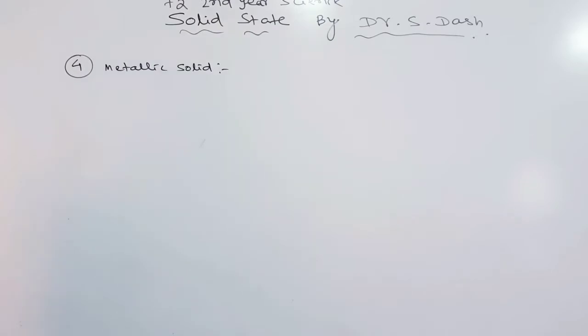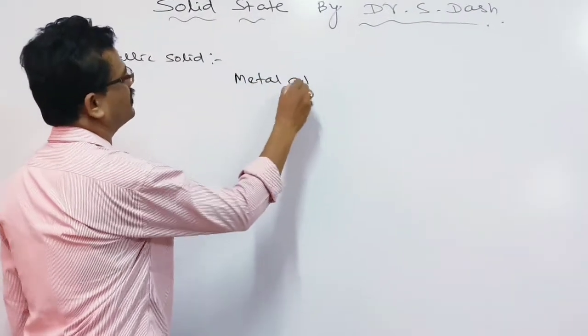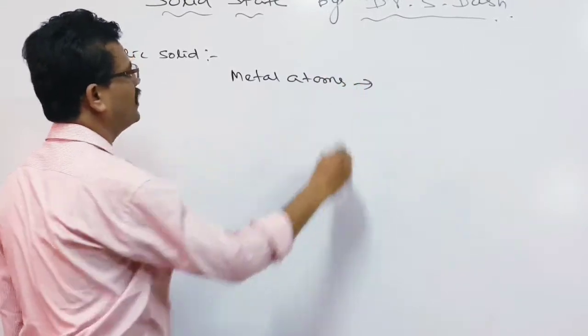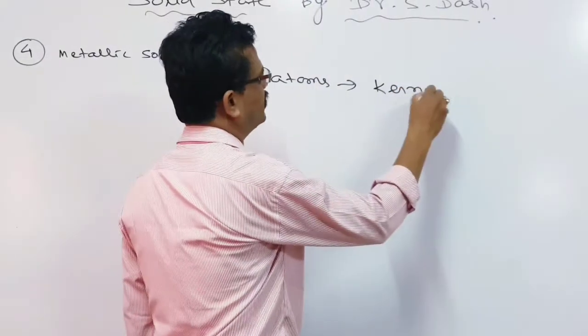Now let us go to the fourth category of solids, that is metallic solids. In metallic solids, the constituents are metal atoms, which we call positively charged kernels.